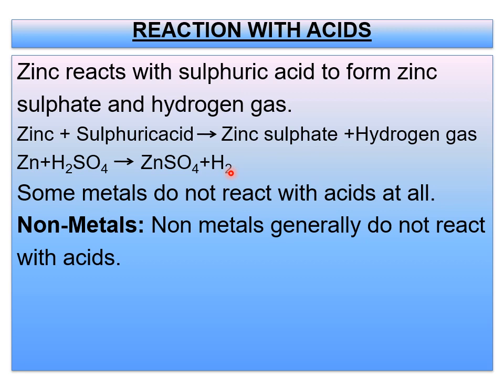You have to remember these points. When you take a metal and an acid, all the metals do not react equally with the acid. Some reactions will be faster, some will be slow, and some don't react. When you come to non-metals, generally non-metals do not react with acids.